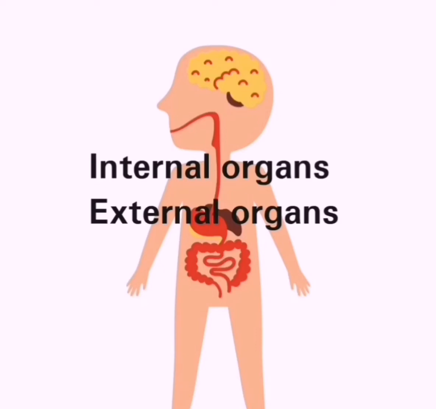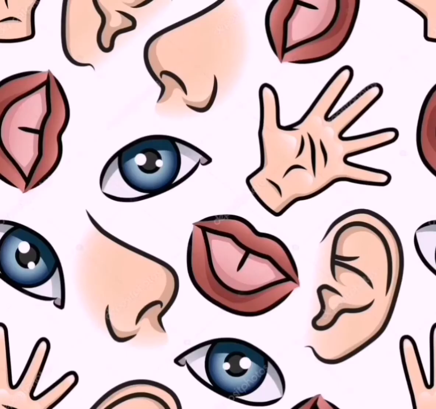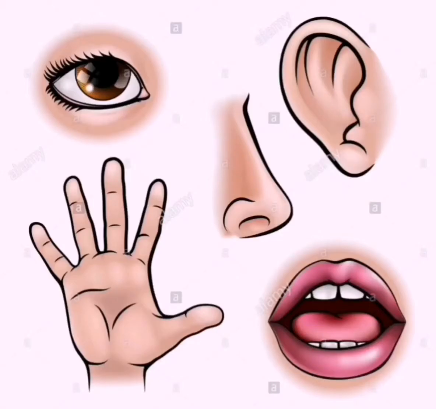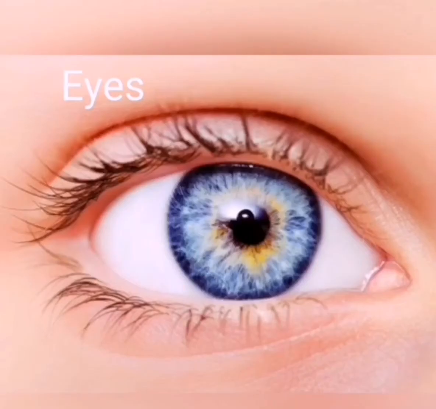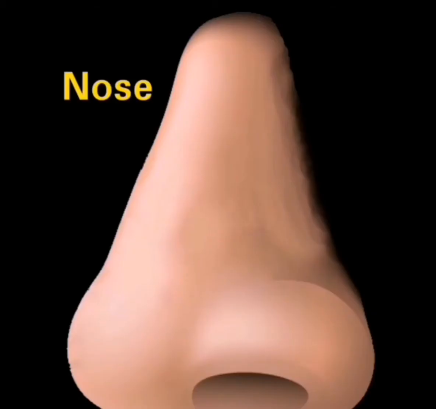First we have external organs. Students, external organs are visible to the eyes. We can see them. For example, eyes, nose, ears, skin and tongue are our external organs, and these have special functions. For example, eyes. Students, eyes help us to see, as you know. And students, we have the nose, and the nose helps us to smell.